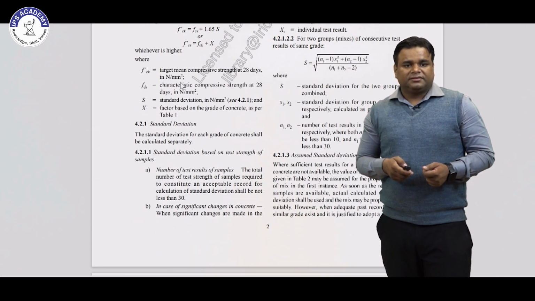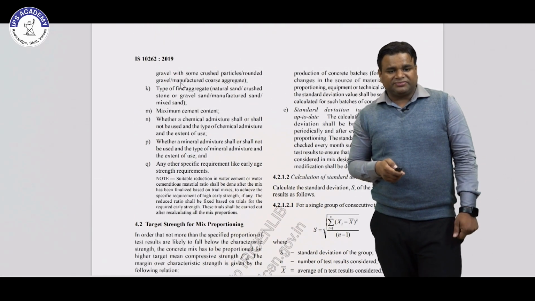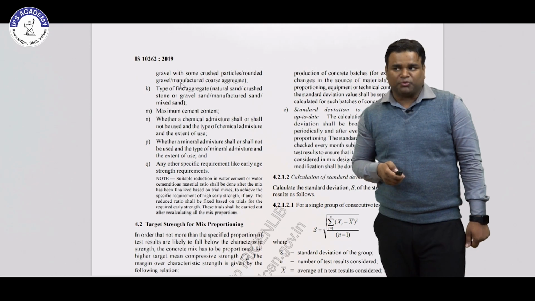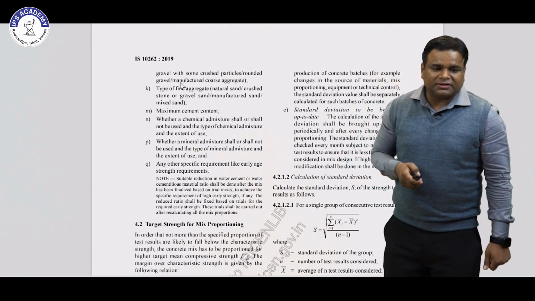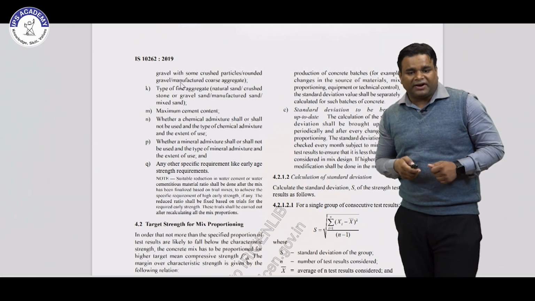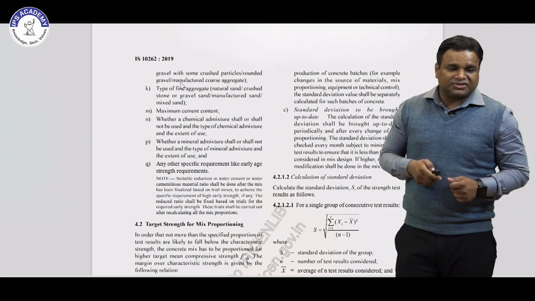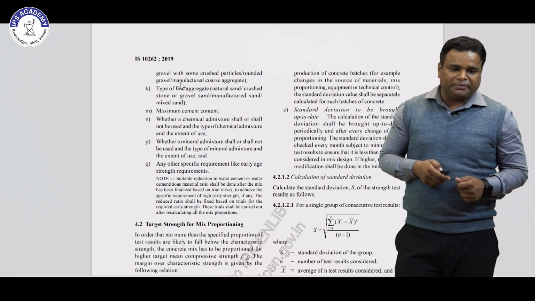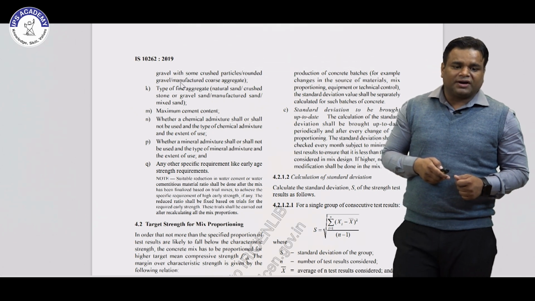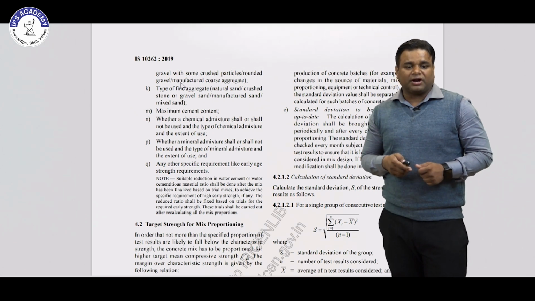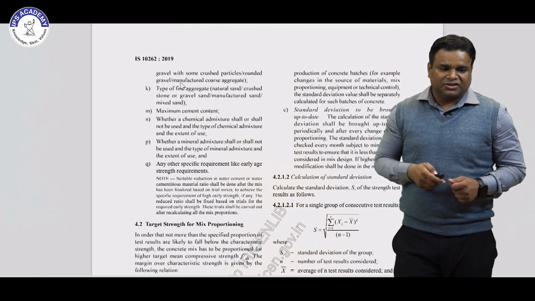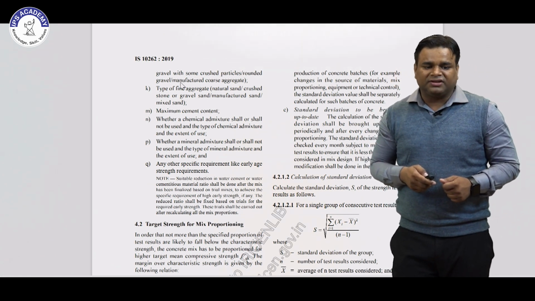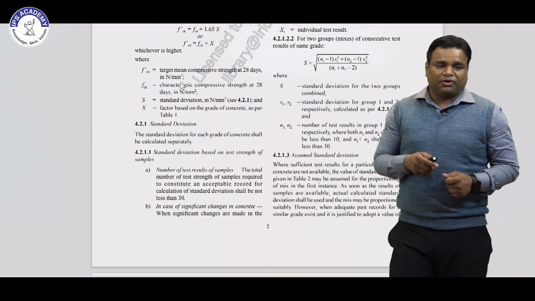So these are the data which we use at the early start of the concrete design. Then next, we will see the target strength for mix proportioning. In order that not more than the specified proportion of test results are likely to fall below the characteristic strength, the concrete mix has to be proportioned for a higher target mean compressive strength fck dash. The margin over characteristic strength is given by the following relation.